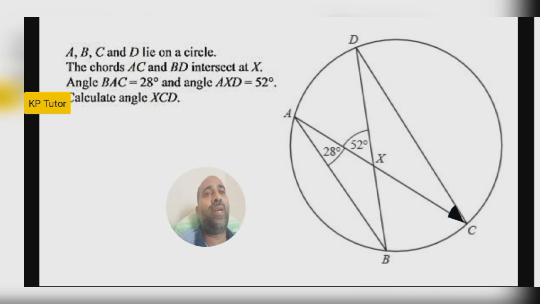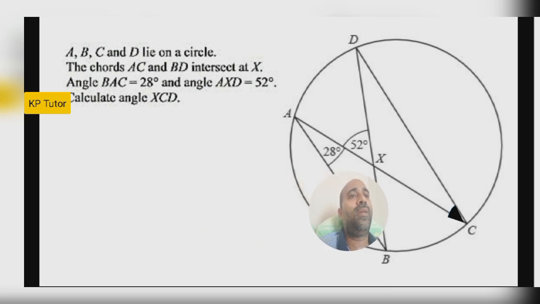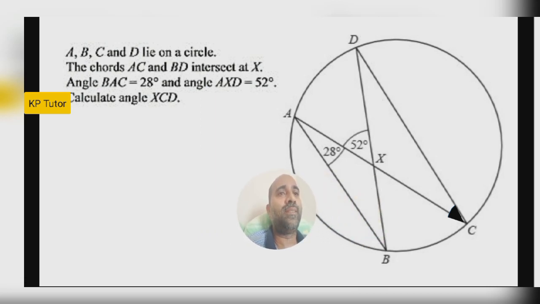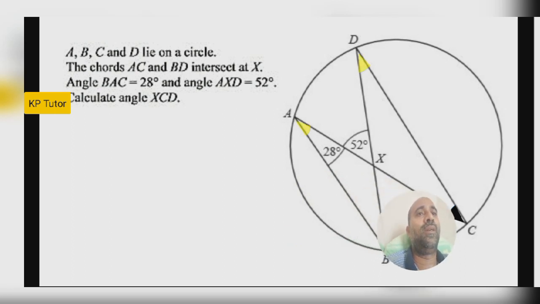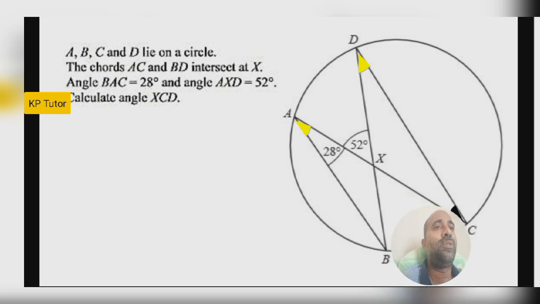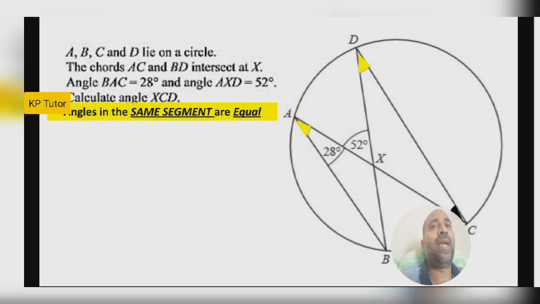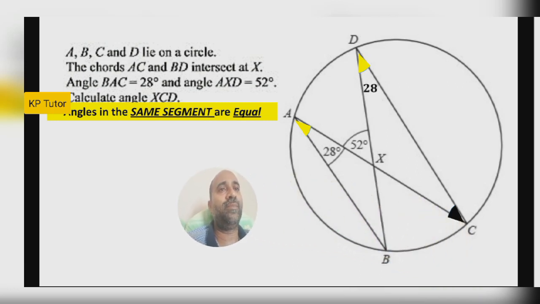So what we have to do here, look, only x you have to find, right? This is the chord. Those are two angles, the yellow marked angles. One is 28, given. Then how can we find the next one? Angles in the same segments are equal. So the second angle we got is 28.